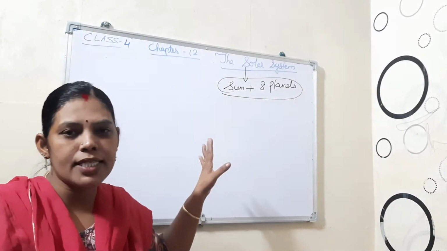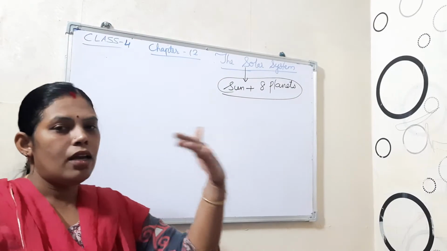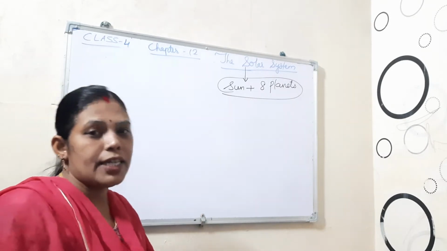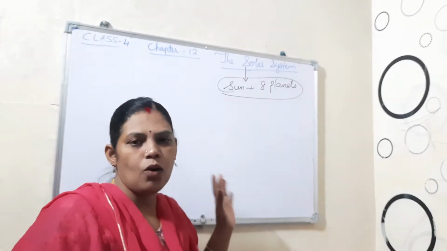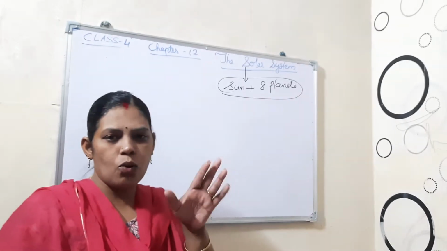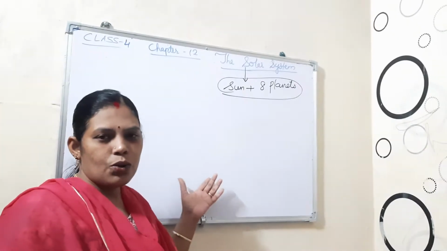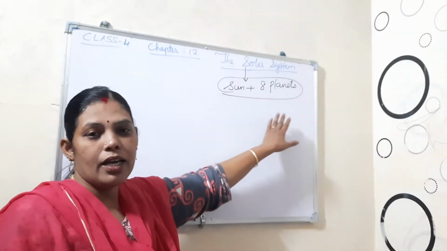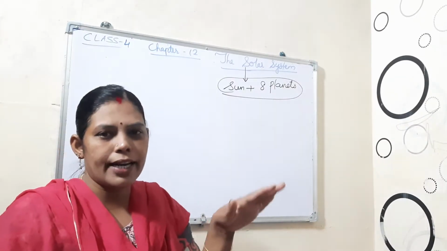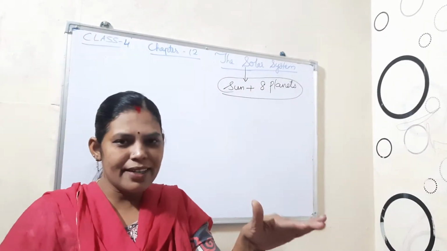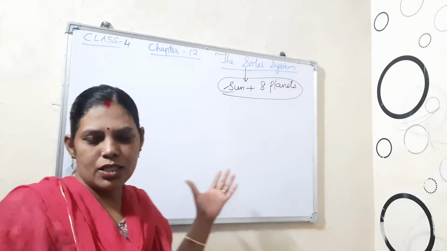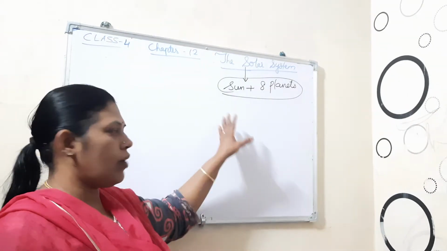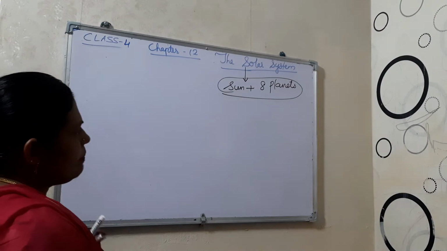So here, orbit means the path through which the planets move. One planet will not move on another planet's path. Like vehicles passing on the road, that is the way only. When we conduct a race, we make a track, and through that track only the runners should run, right? The same way here also, planets.